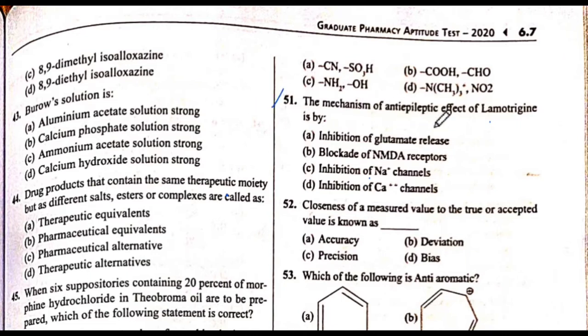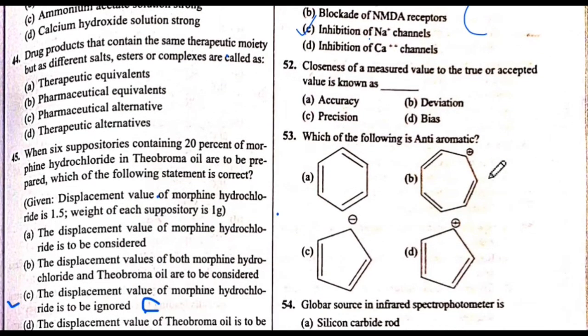Let's start with question number 51. The mechanism of antiepileptic effect of lamotrigine is by. The answer is C. Inhibition of Na plus channel. The answer is C.